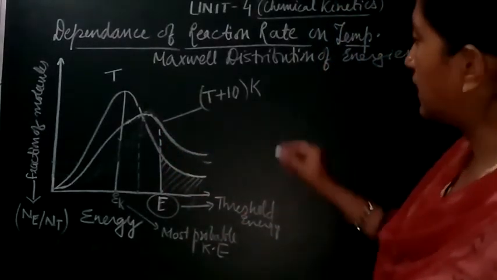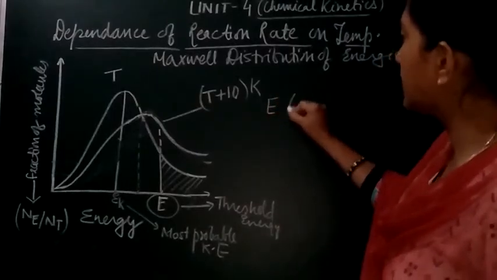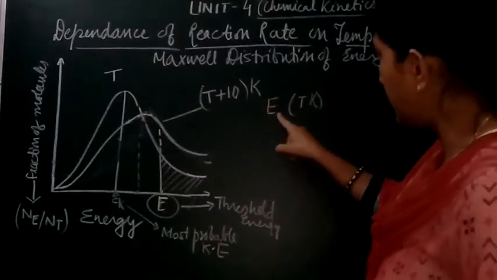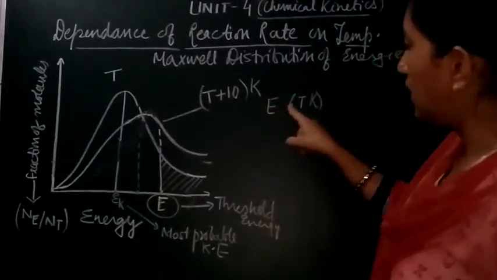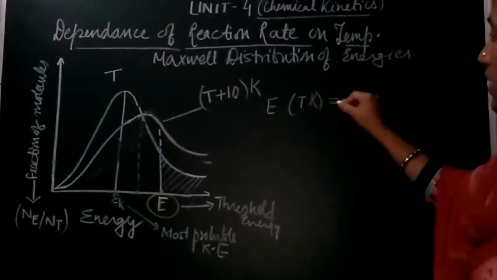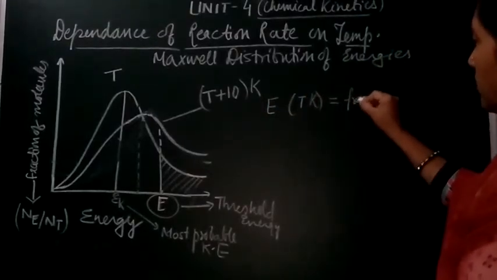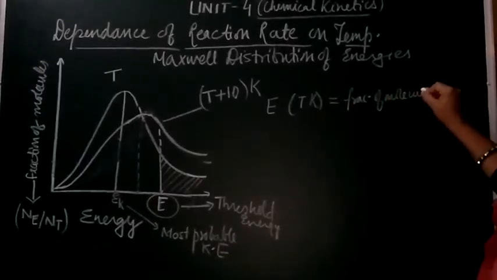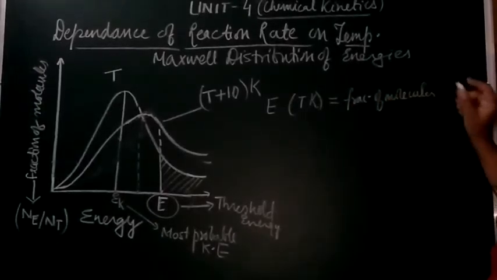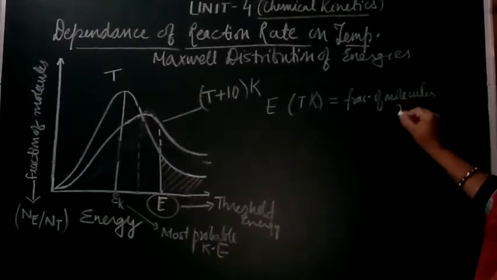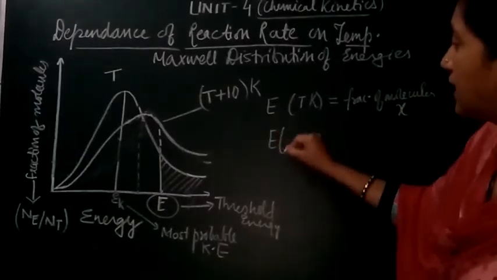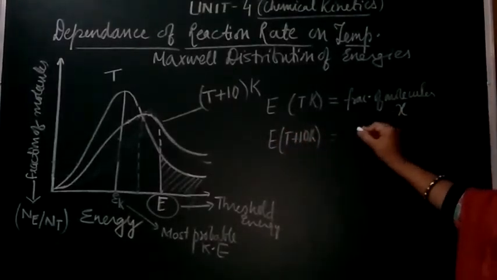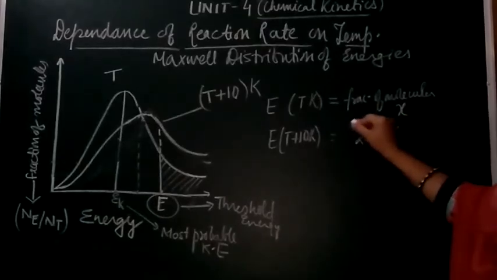So hence we can see that at T Kelvin, if the fraction of molecules possessing the threshold energy was X, then at T plus 10, a nearly 10 degree rise in temperature, it is nearly doubled.